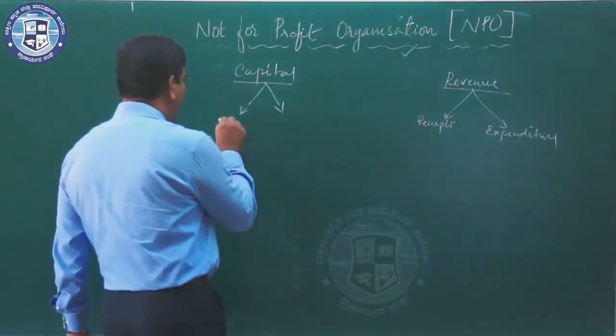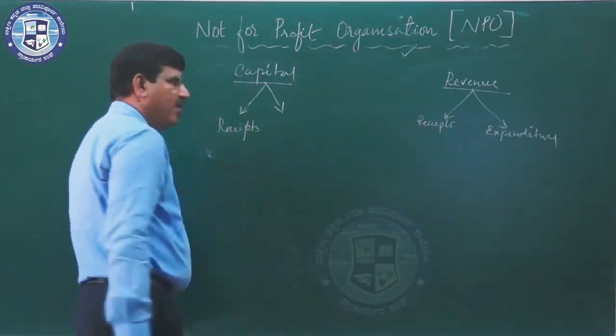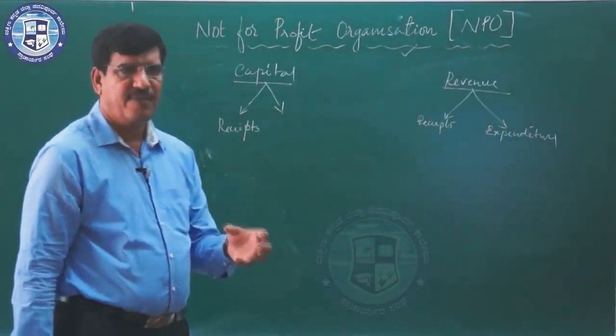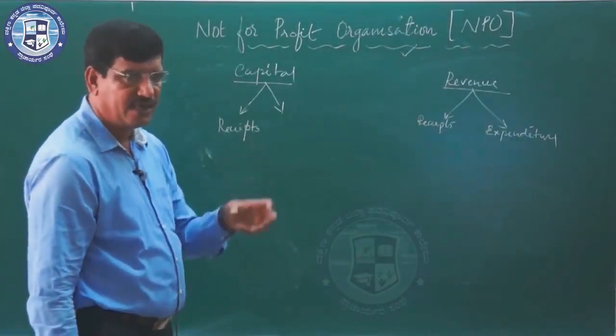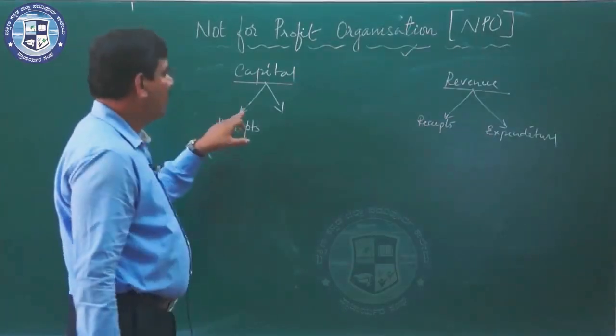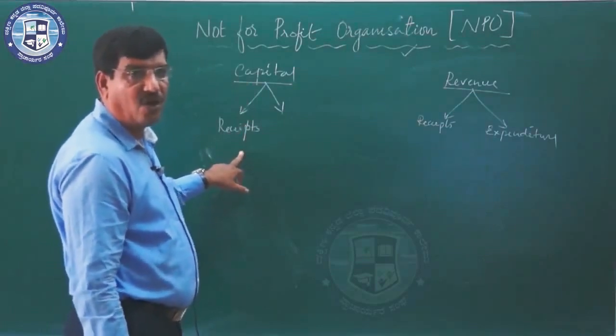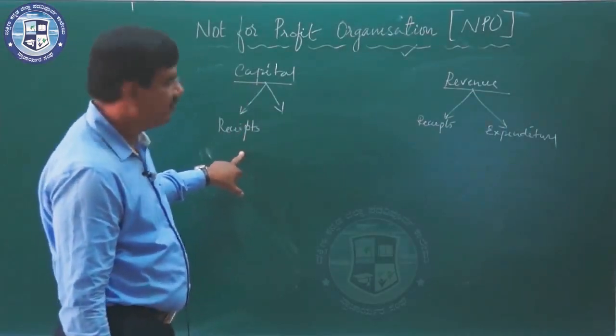Capital receipts are the receipts. As I told you, a transaction or an item is decided by its nature whether it is a capital item or revenue item. So, capital receipts are the receipts which are non-recurring in nature.